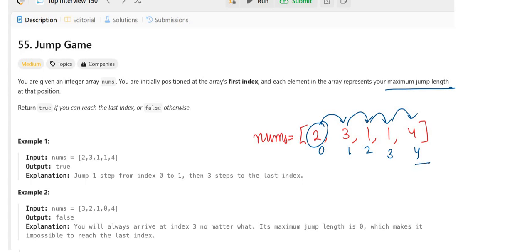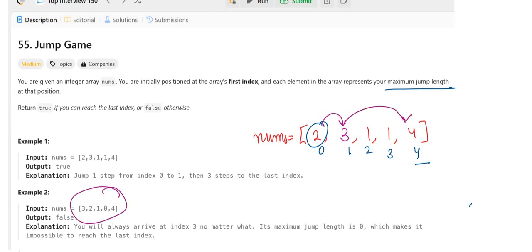Maximum jump length is given. If it is 2, we can make a jump of 1 also, or 2 also. If it is 3, we can make a jump of length 1, 2, or 3. So there are many possibilities that can be there. We just have to tell whether a possibility is there or not.